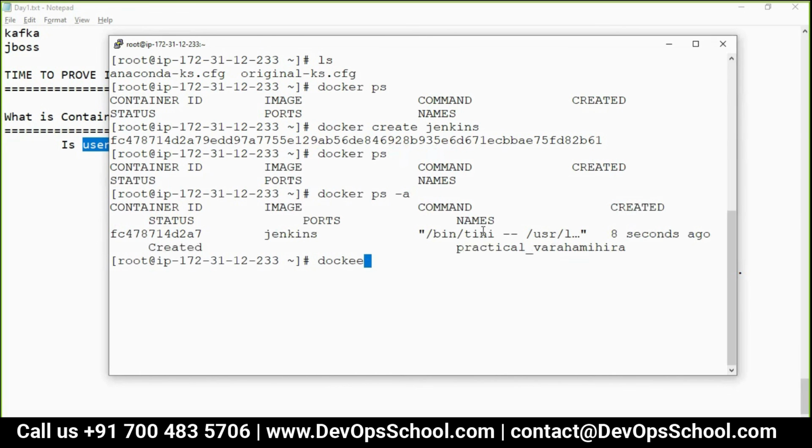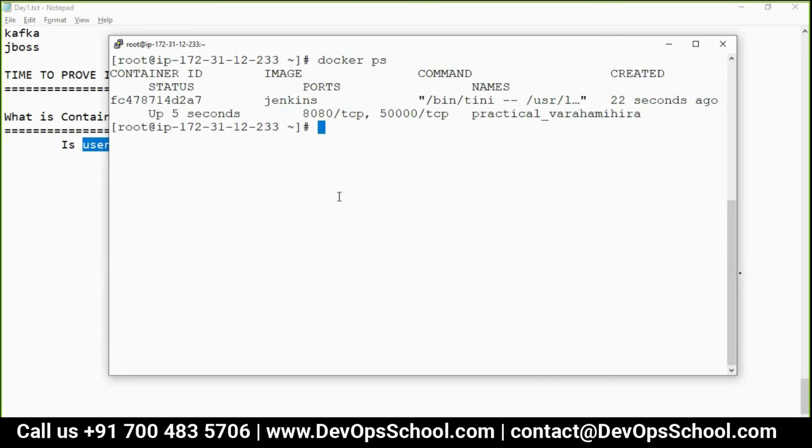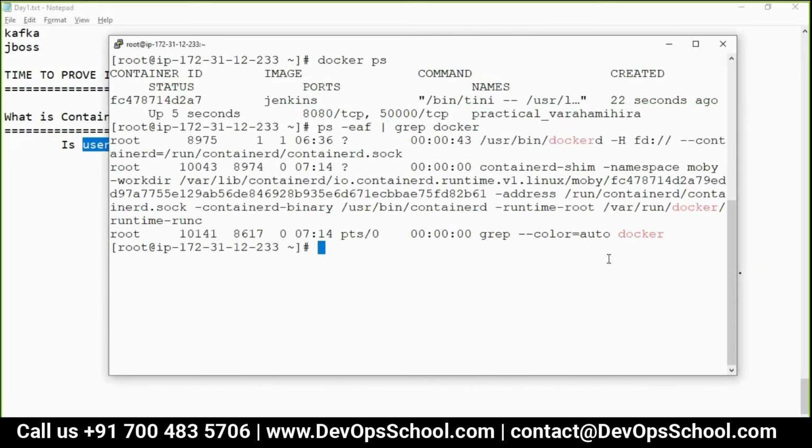Docker start container ID. Okay. Now Docker PS, it is running. So, each container, see here.